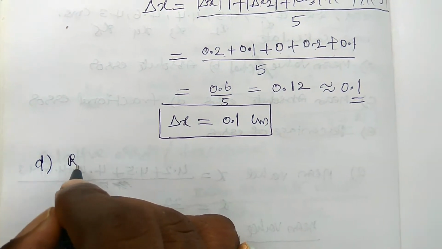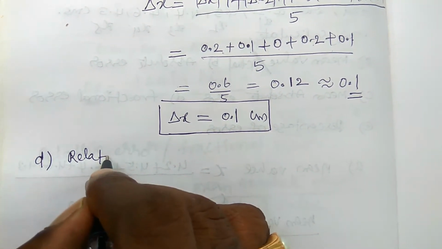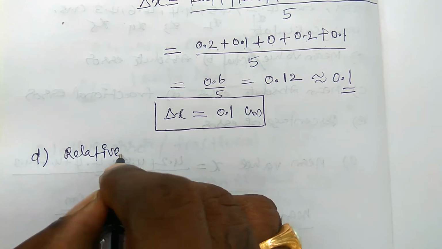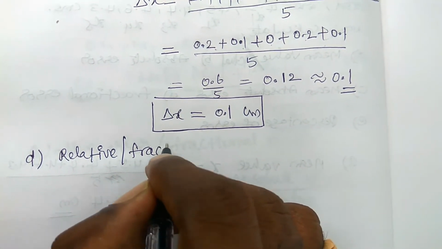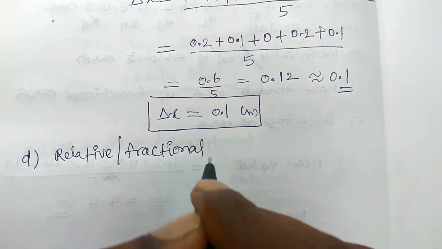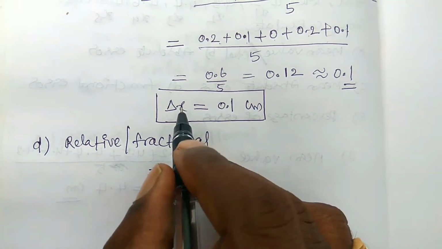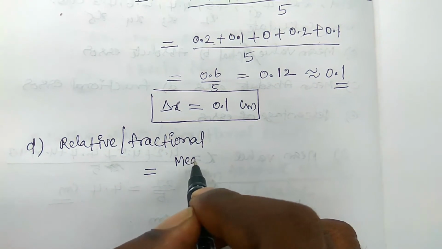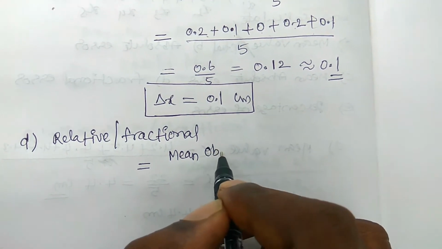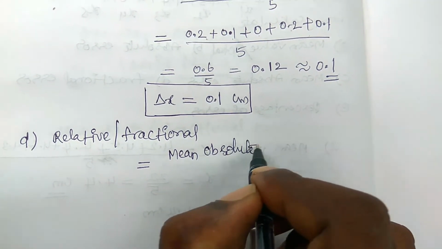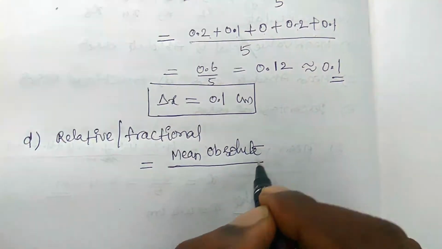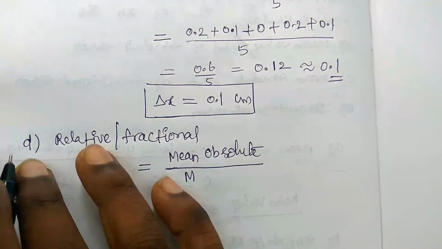So the relative error, we can also say the fractional error, relative or fractional. This is the ratio between the mean absolute error and the mean value. Mean value means actual value.